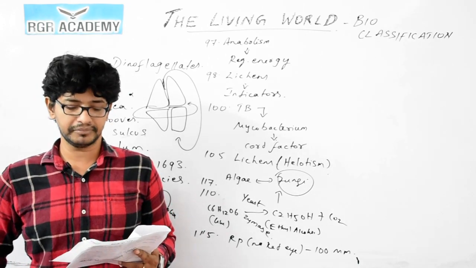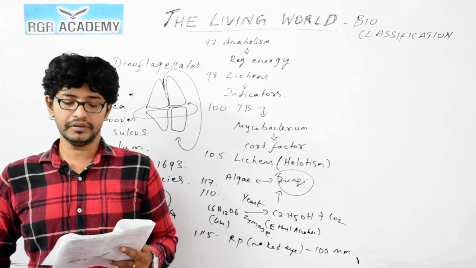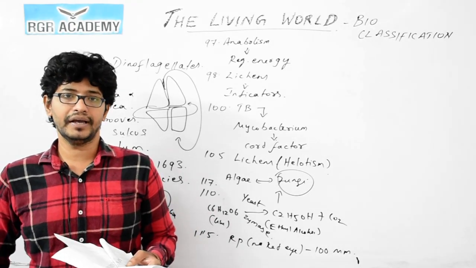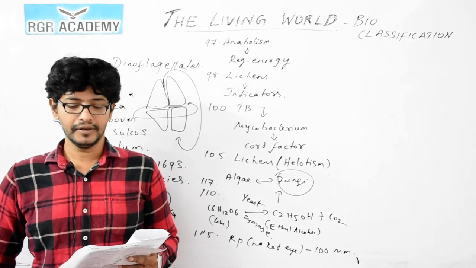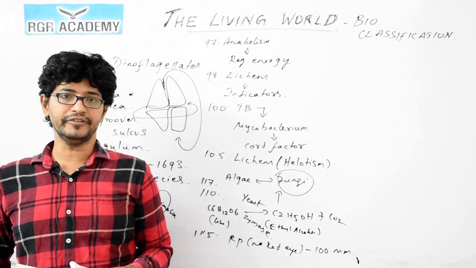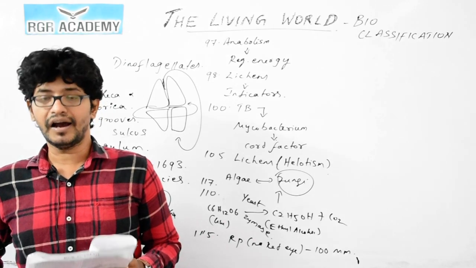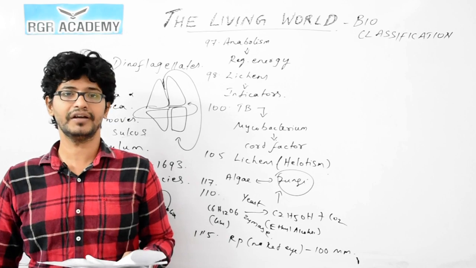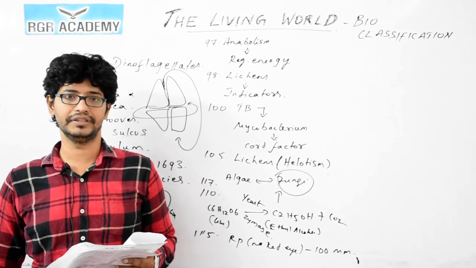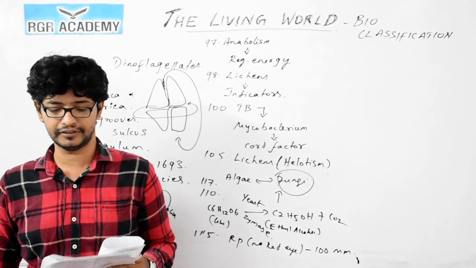Plasmodium vivax causes malaria. Trypanosoma, this is called trypanosomiasis, that is African sleeping sickness, and also Chagas disease that you would have studied. Wuchereria bancrofti causes elephantiasis. But Kala Azar is caused by Leishmania donovani, transmitted by the sandfly, the insect which is responsible for this. We would have studied about this life cycle also.